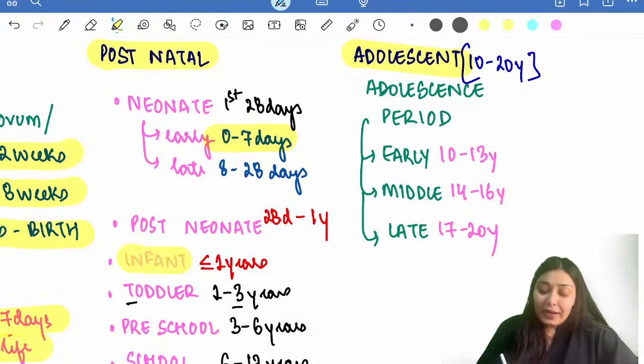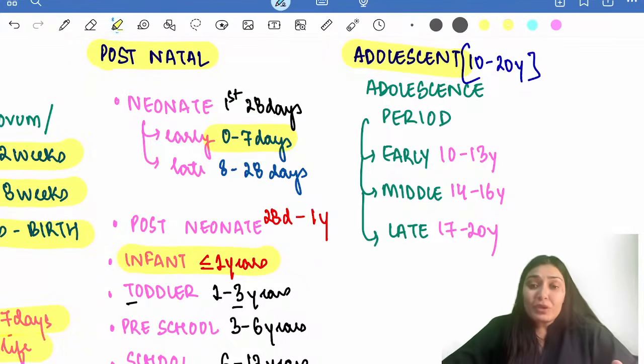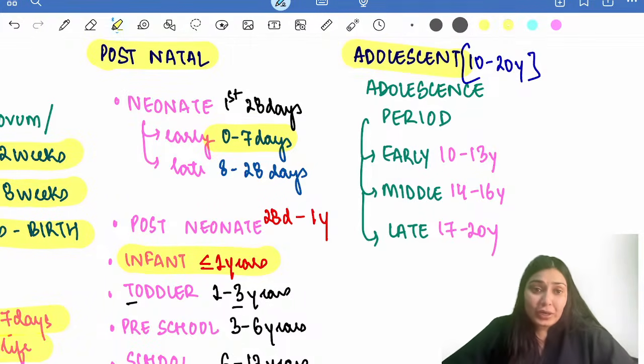Then we have an infant, less than 1 year of age. So in between neonatal period, that is first 28 days till 1 year, is known as a post-neonate. So every neonate will be an infant, but not every infant is a neonate.